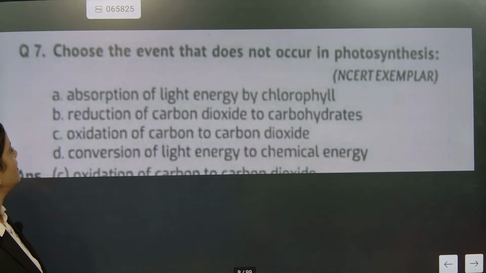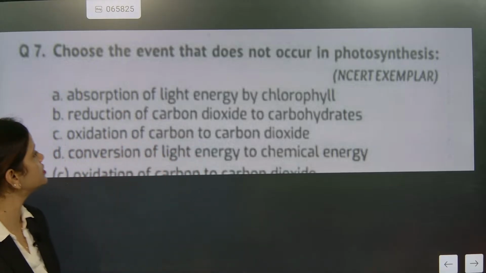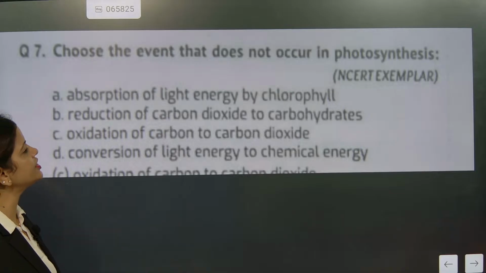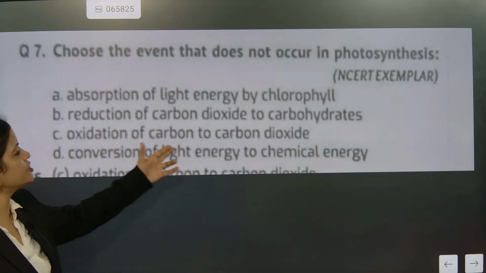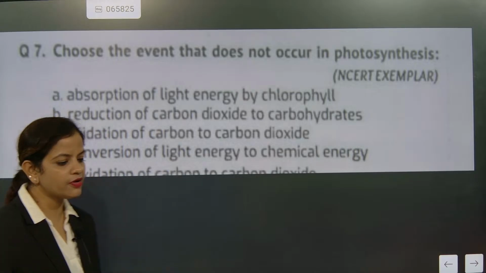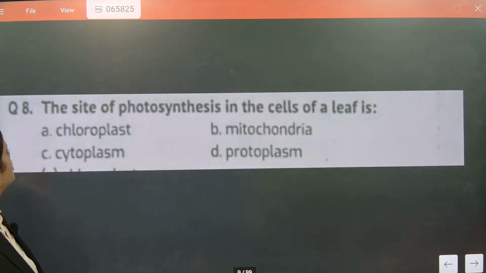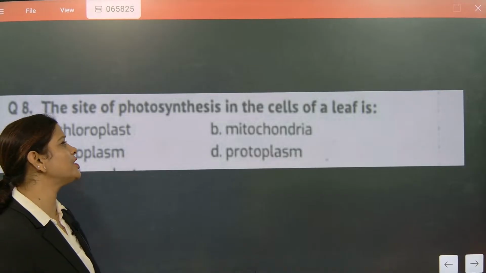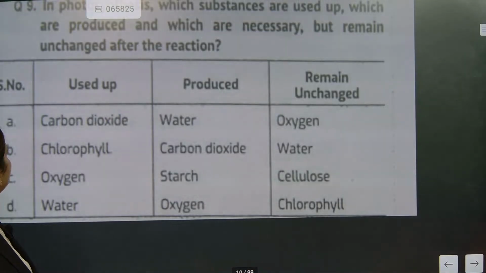Yes, the answer is written. So choose the event that does not occur in photosynthesis: absorption of light energy by chlorophyll, reduction of carbon dioxide to carbohydrate, oxidation of carbon to carbon dioxide. So which one is the correct answer? C. We'll go for the next one. The site of photosynthesis in the cell of a leaf is chloroplast, cytoplasm. Which one? Chloroplast. These are easy questions. Now come on, go for this one.